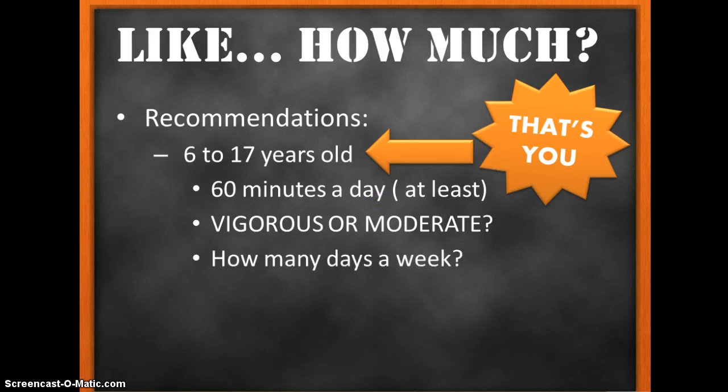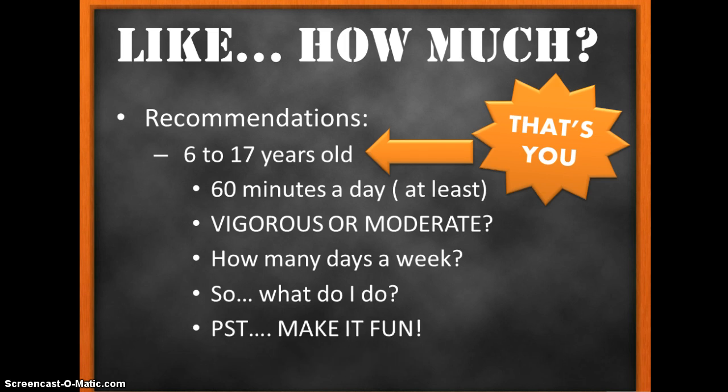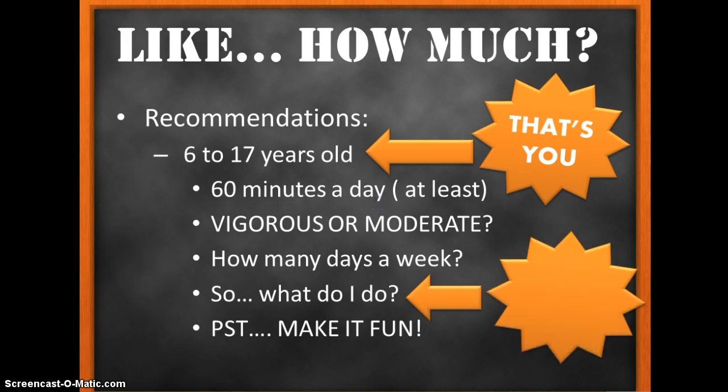How many days a week should you be exercising if vigorous is 3 of them? Every day is a great day. Just be sure to have at least 1 rest day that is either completely off or very mild in activity level. And what should you do for physical activity? Pretty much anything, but make sure it is very, very fun. Remember, just move.